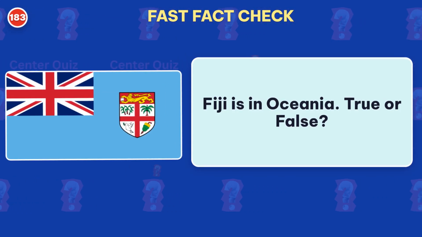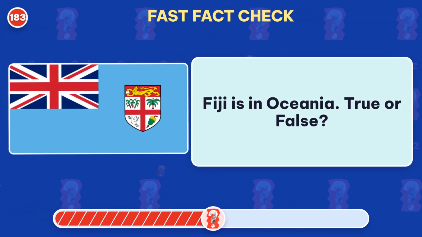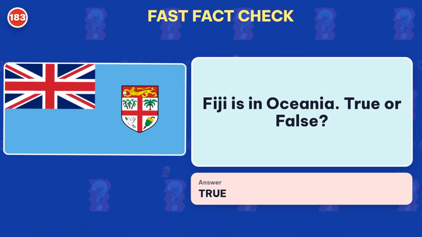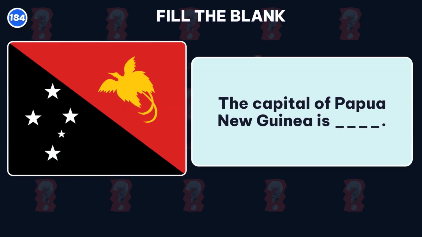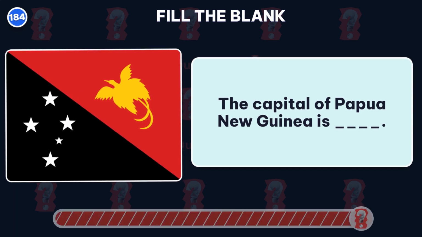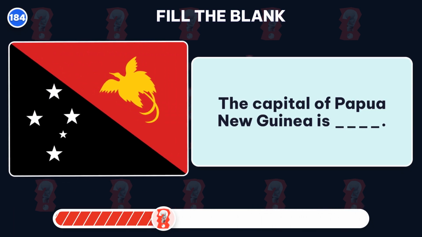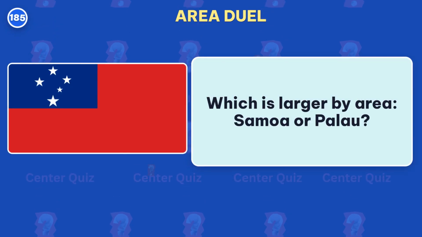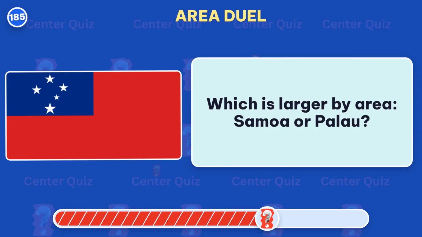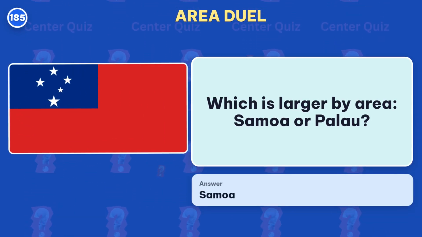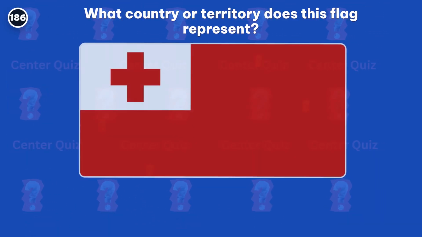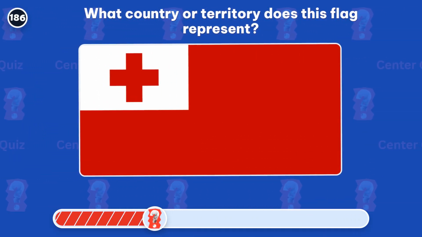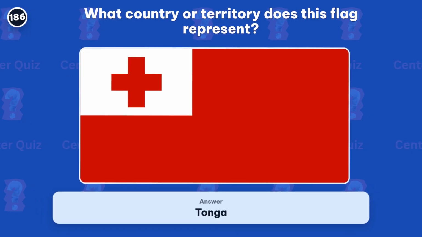True or false? True! Fiji is in Oceania. Fill in the blank. What is the capital of Papua New Guinea? Answer: Port Moresby. Which is larger by area, Samoa or Palau? The right pick is Samoa. What country or territory does this flag represent? The right answer is Tonga.